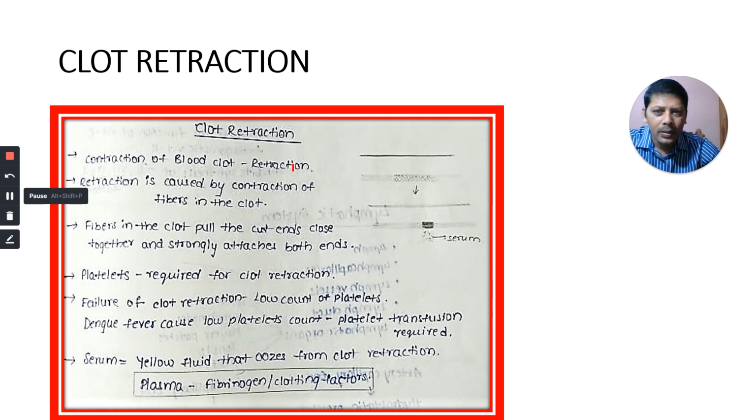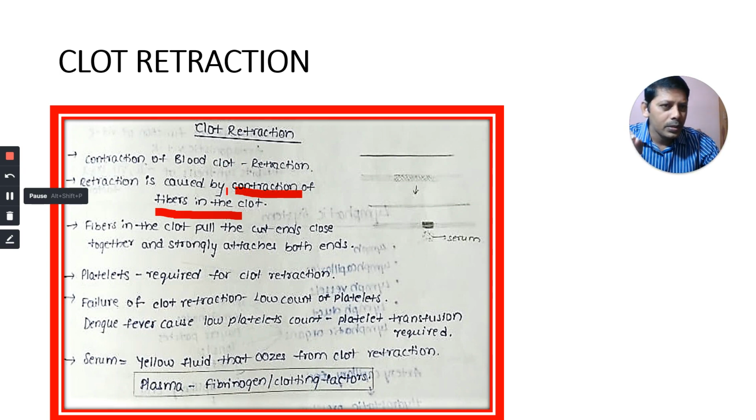Okay, contraction of blood clot is called clot retraction. Retraction is caused by contraction of fibers in the clot. There are fibers in the clot, fibrinogen, fibrin fibers. Those fibers contract, like actin and myosin in muscle contraction. What is retraction? Contraction of blood clot.